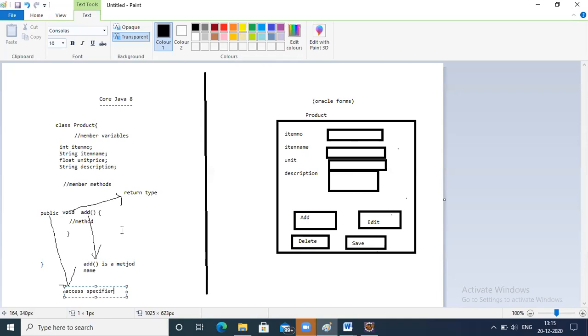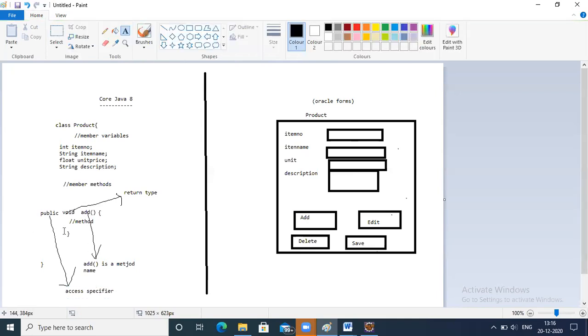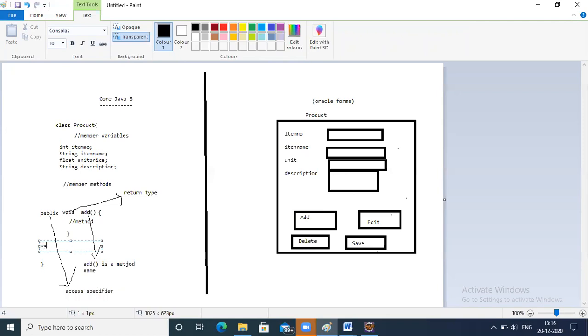Since this is the first session, let us stop the discussion here. Let's not go in depth. So public void add. This is a method name and these are the member variables. Different methods we create similarly. Public void edit. So in this way, for every GUI that you create or use in your Oracle, backend Java code is running. This is a code that they might have written for your Oracle forms. Is this point clear?